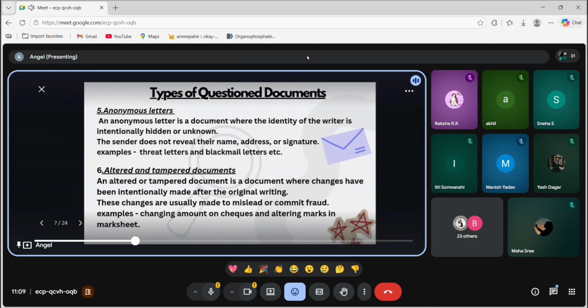Next, moving to altered and tampered documents. Anything that is tampered or altered is called an altered or tampered document. For example, in checks, you must have seen that someone adds one more zero to the amount. That is called an altered check. Or if someone is overwriting the signature, that is called an altered or tampered document. Examples: changing the amount on checks, as I already said, and altering marks in a mark sheet.